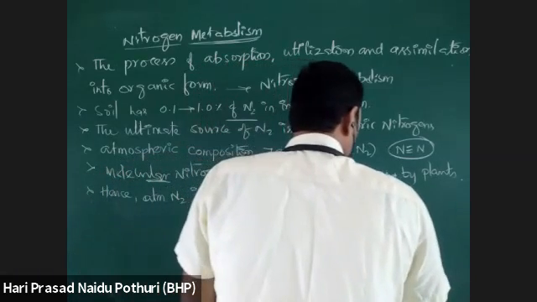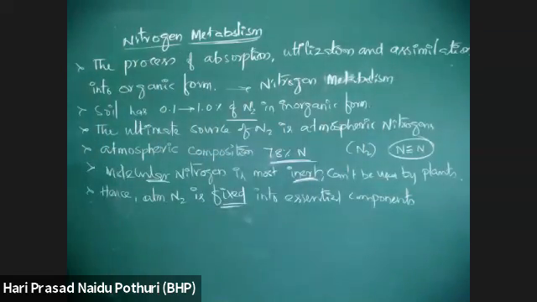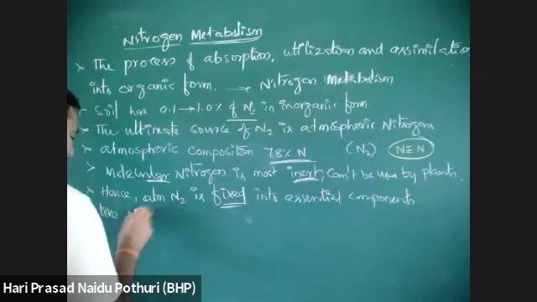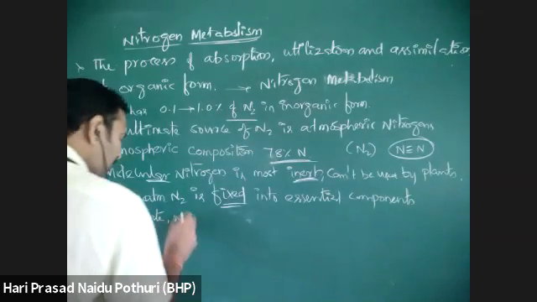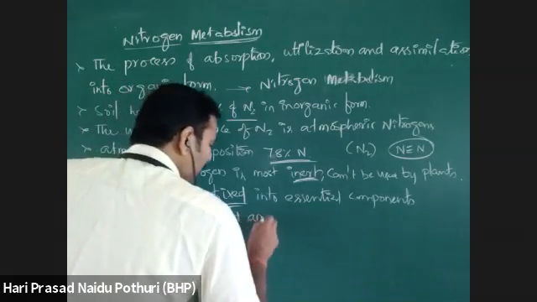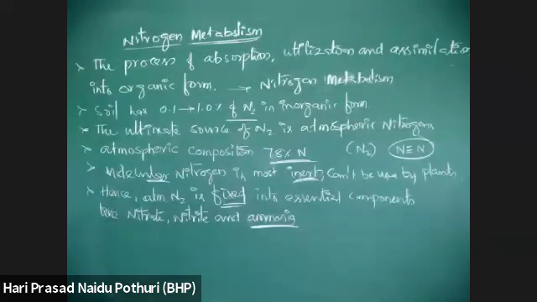That means into that form which can be absorbed by the plant, like nitrates, then nitrites and ammonia. In the source of nitrogen, we mentioned these points. Nitrogen can be absorbed by the plant in the form of nitrate, nitrite or ammonia.